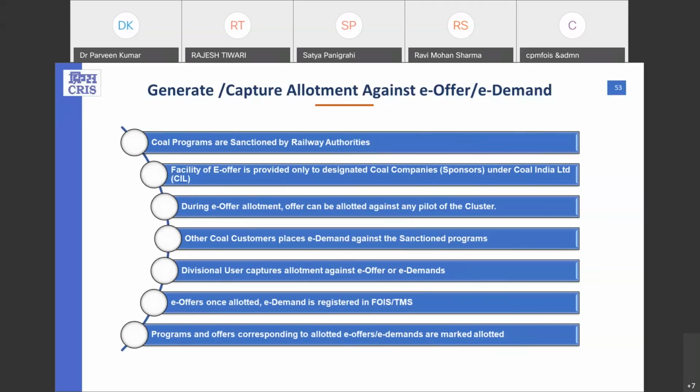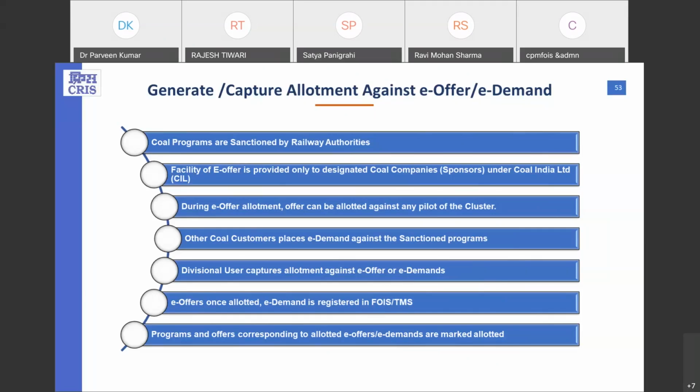For a CIL sponsor, the system gives the facility to register an e-offer only, not an e-demand. For other non-CIL sponsors, the facility of e-demand is provided within the e-demand application. Once those e-offers or e-demands are in the system, they are available here within RAS for the further rake allotment process.